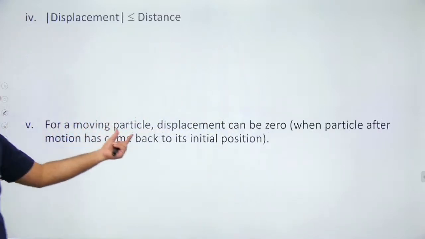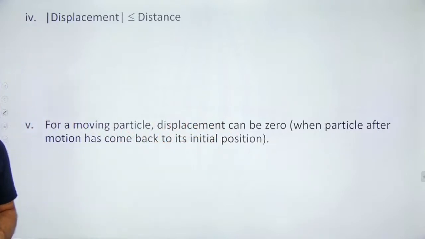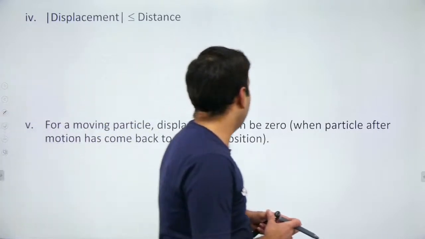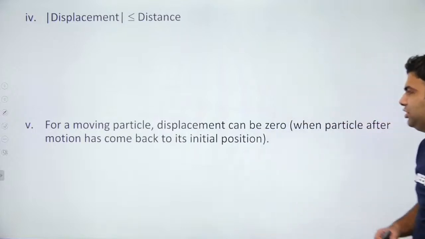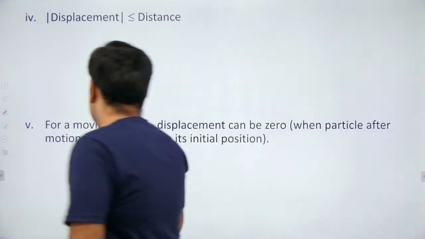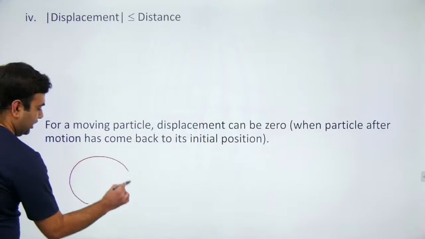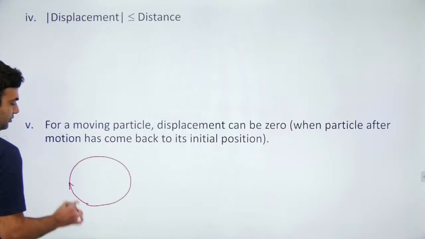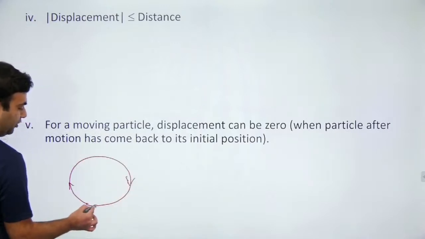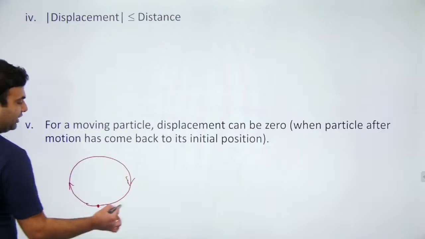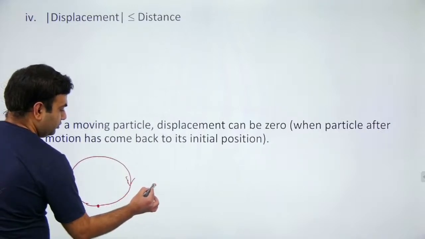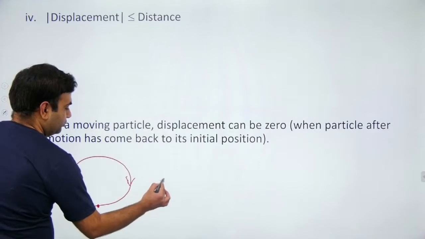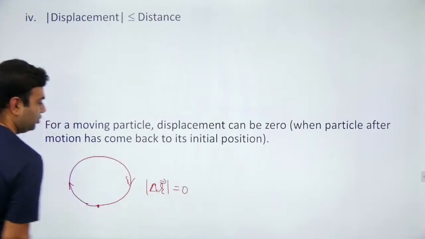For a moving particle, displacement can never be 0? Oh, displacement can be 0, distance can never be 0. Okay. For example, if it is moving in a circle, then the initial point will be equal to the final point. In that case, displacement, that is delta r vector, magnitude will be equal to 0.